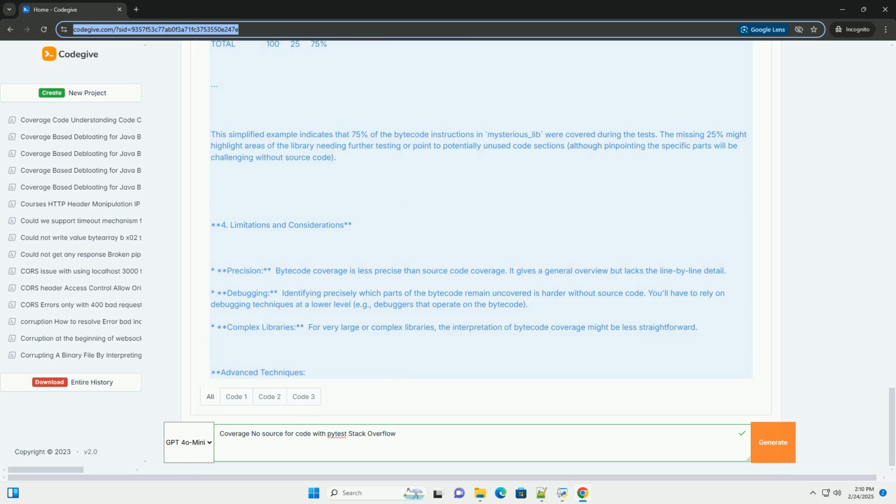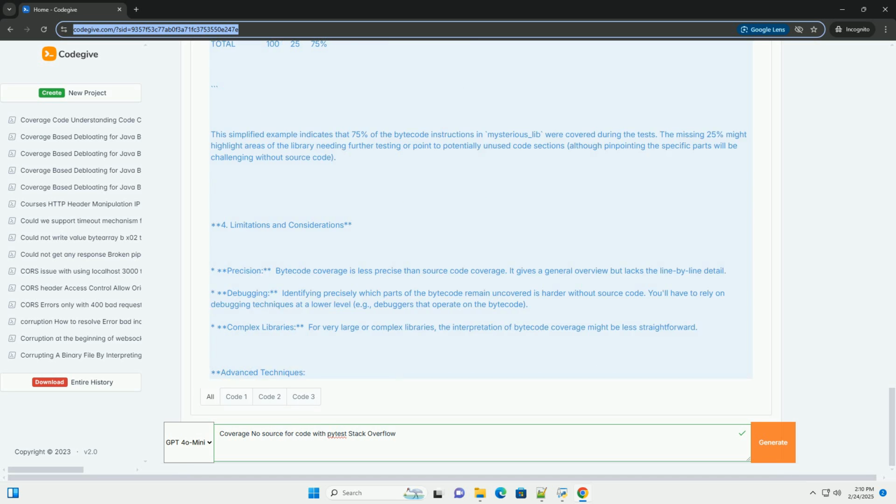The report will show the percentage of bytecode instructions executed. Because we lack source, the report will be less granular than a typical source code coverage report. It won't show line numbers in the conventional way. Instead, it might provide a general coverage percentage for the library's bytecode. This percentage indicates the overall execution of bytecode instructions during tests.